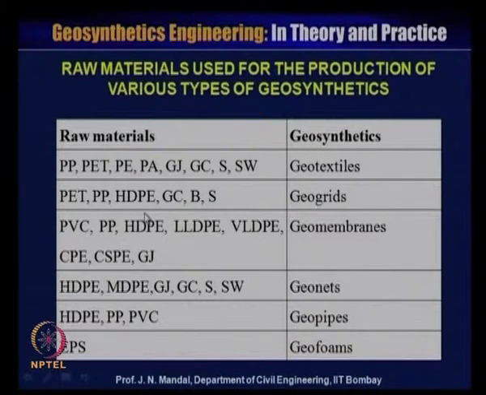PET, PP, HDPE, GC, BS, this is geogrid, which I have already explained, what this abbreviation is. Then PVC, PP, HDPE, LLDPE, VLDPE, CPE, CSPE, GJ, geosynthetics is geomembrane, HDPE, MDPE, GJ, GCS, SW is geonet, HDPE, PP, PVC is geopipe, EPS is geofoam.